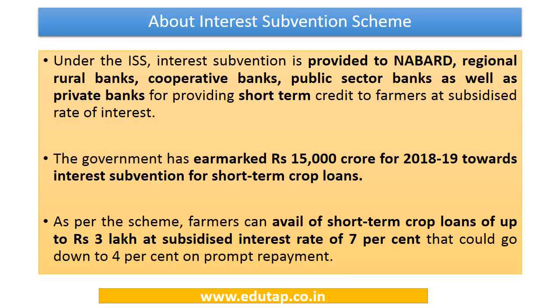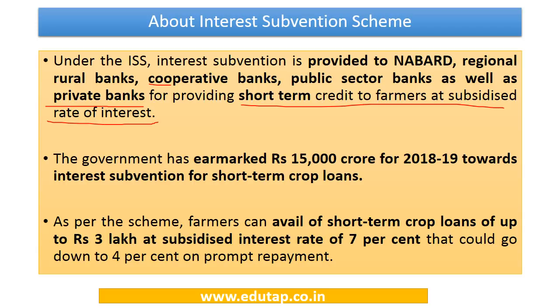Under this interest subvention scheme, interest subvention is provided to financial institutions, that is NABARD, regional rural banks, cooperative banks, public sector banks, as well as private banks. All these institutions are provided assistance so that they are able to provide short-term credit to farmers at subsidized rates of interest.